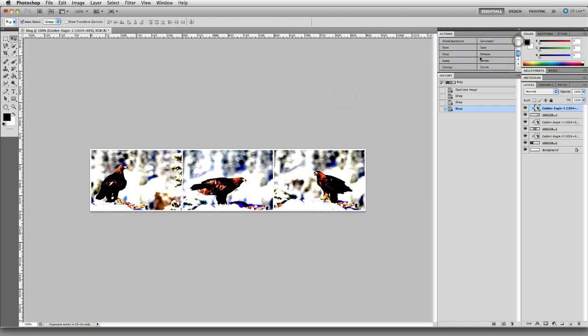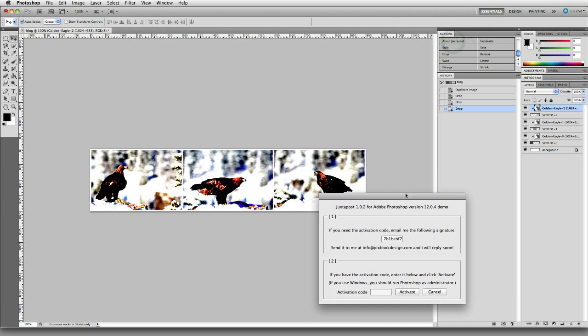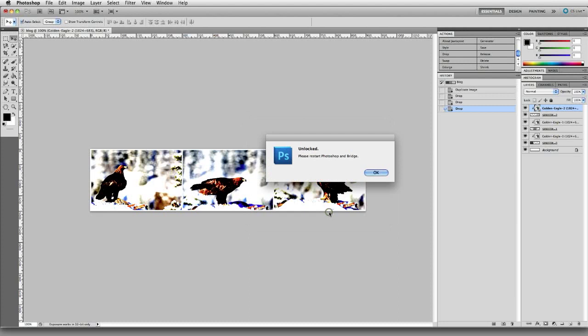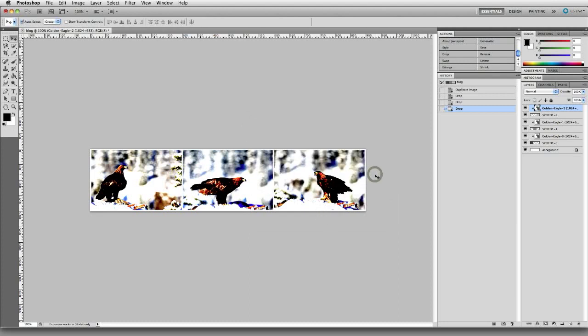So let's say now you purchased Juxtapost and you got your activation code, just click on About, and this is where you type in your activation code. Now it says unlocked. Please restart Photoshop and Bridge.